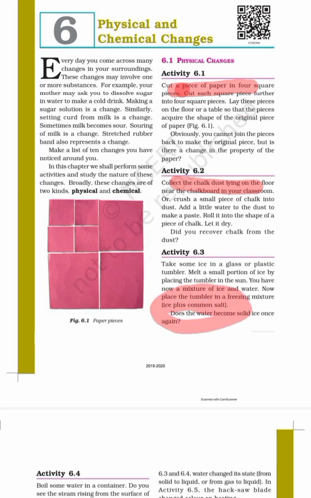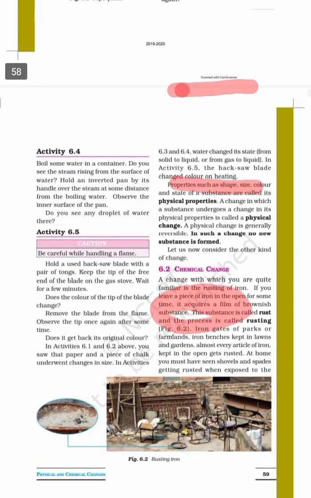When there was no fridge, at that time what people used to do, if they had ice which was bought from outside, they put it inside another beaker in which they put an ice and salt mixture. Why? Because it does not allow the ice to melt. If you put ice in this, it will not melt easily, right? So it's a physical change over here. Now let us take example 6.4.